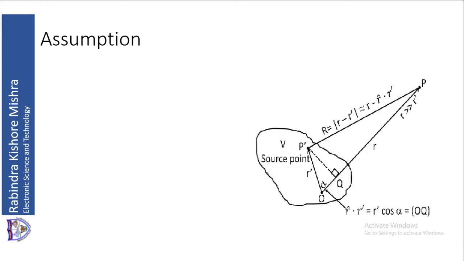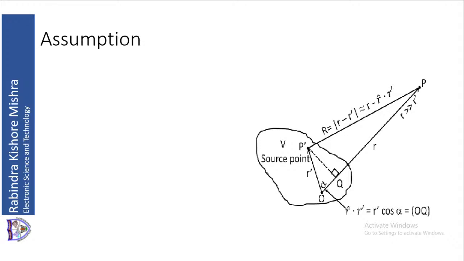So now you can find out what is R minus R dash. If I have dropped this perpendicular from P dash onto OP that meets at Q, and P is at a large distance, then P dash P is approximately equal to QP.